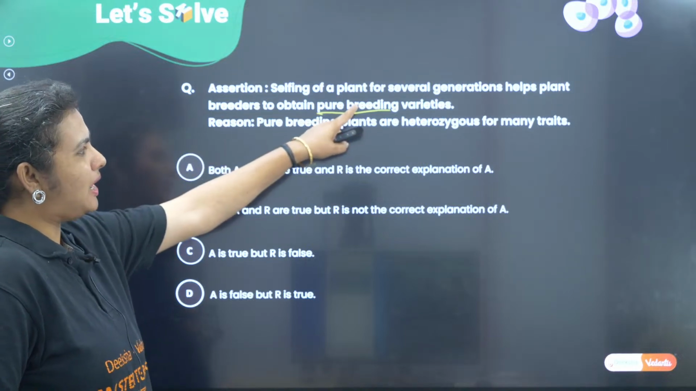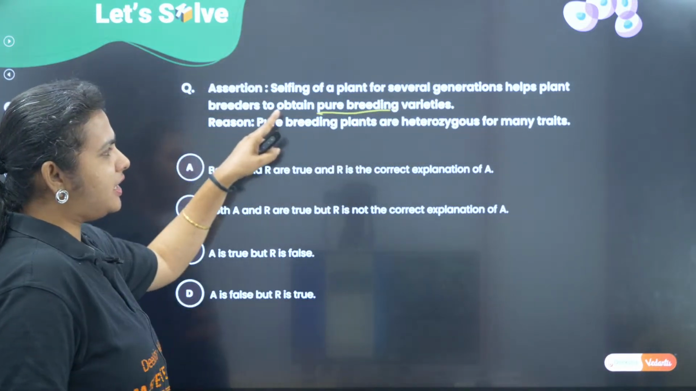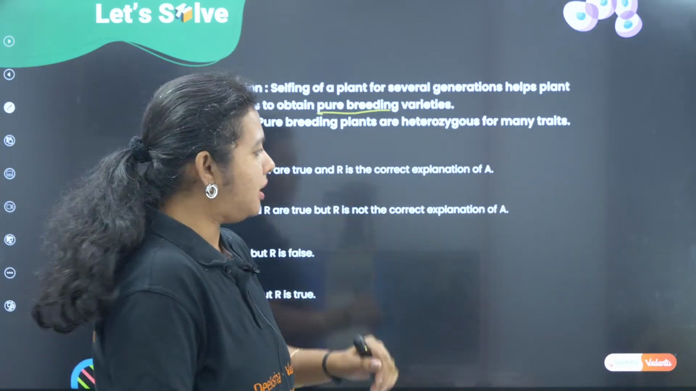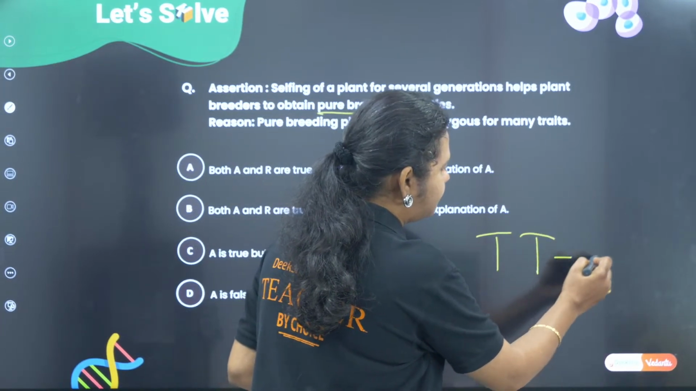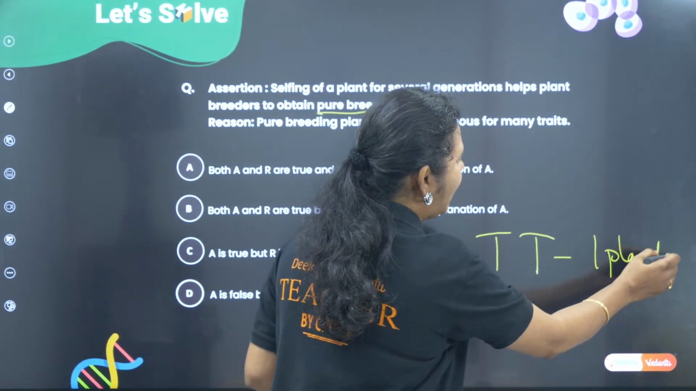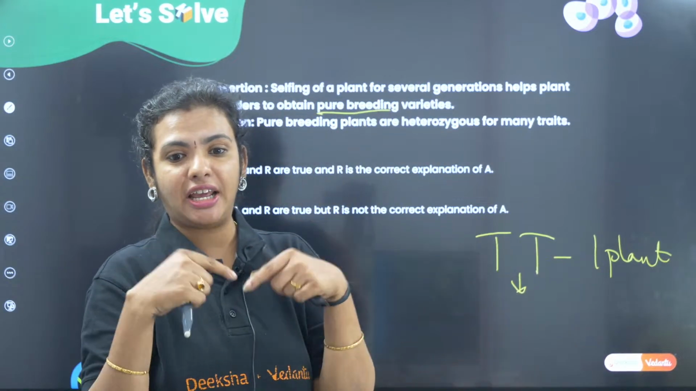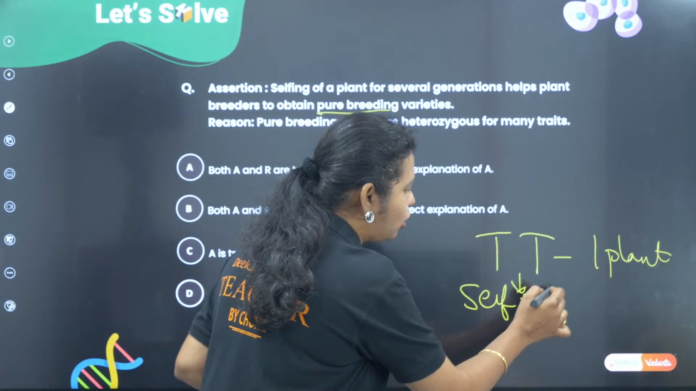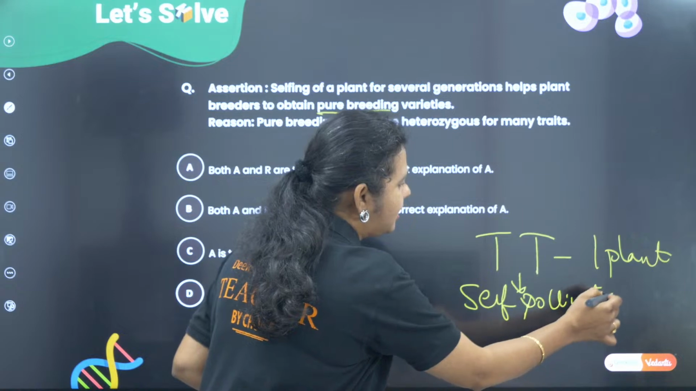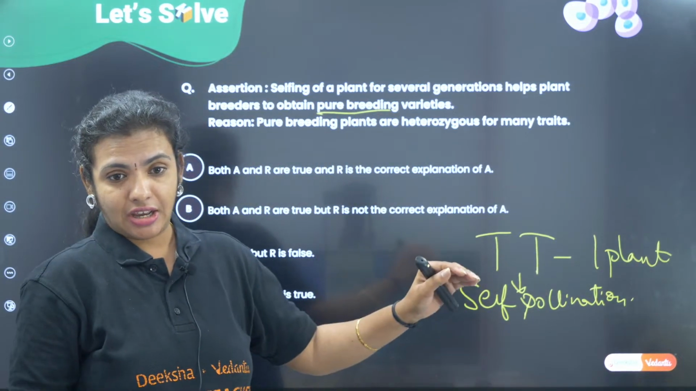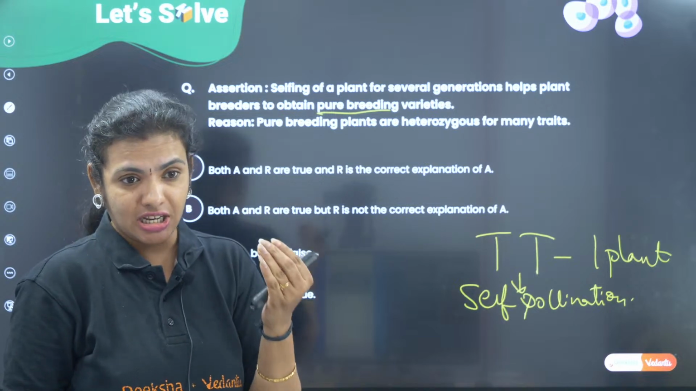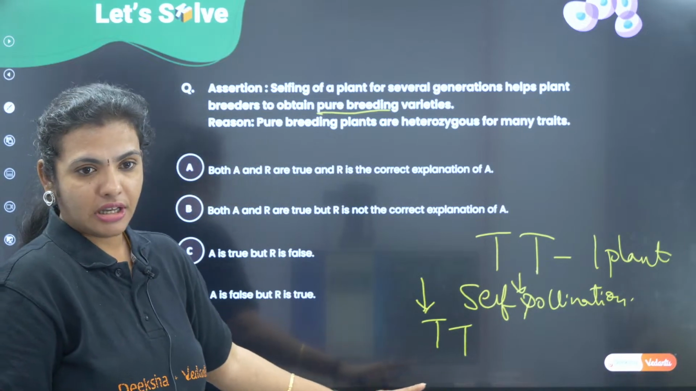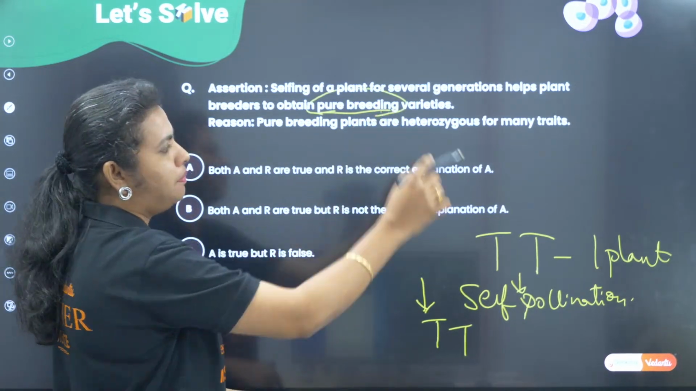Okay. So, selfing of a plant for several generations helps the plant breeders to obtain pure breeding. What is selfing? Selfing means self-pollination. That means I have a capital T, one plant. And I keep on inbreeding this plant. That means this plant is undergoing self-pollination. I told you, right? Male and female present in the same plant. So, definitely for ages together, if this is done, I will always be getting capital T only. Correct? That's a pure line breeding.